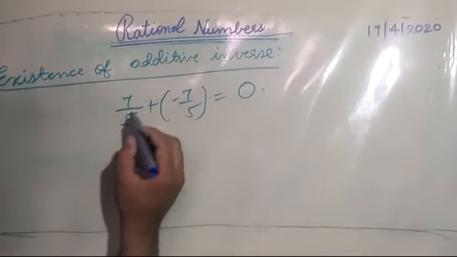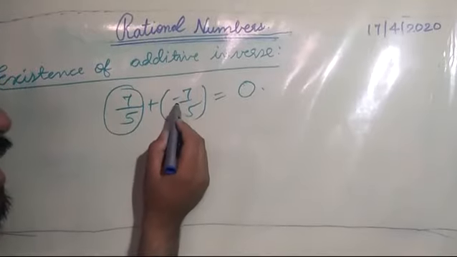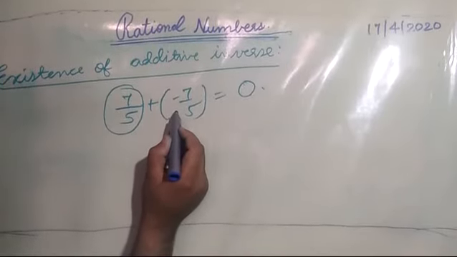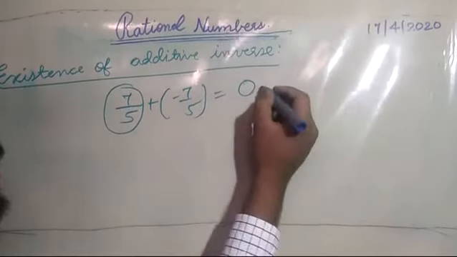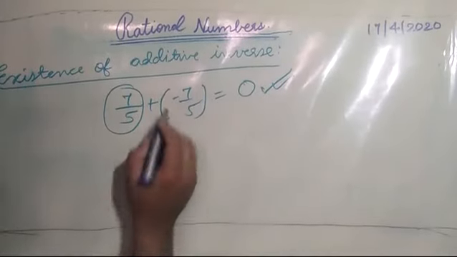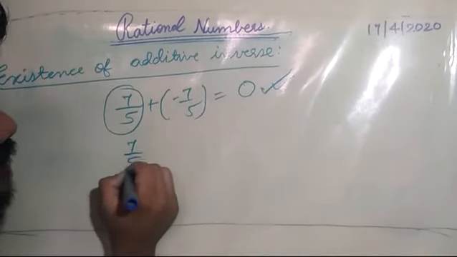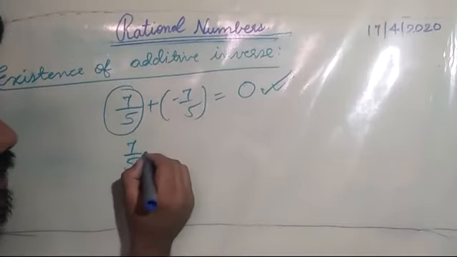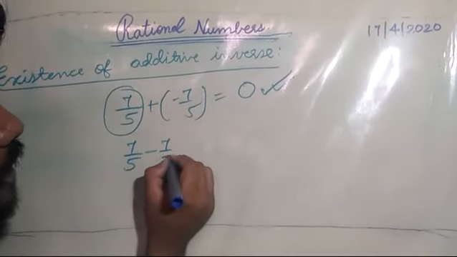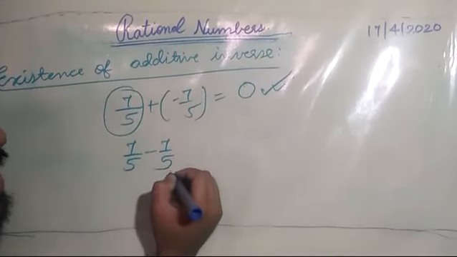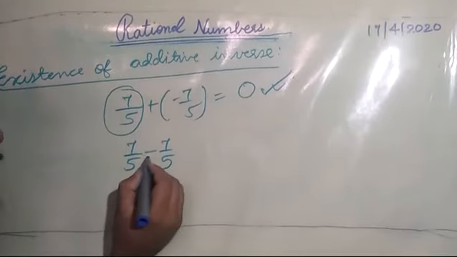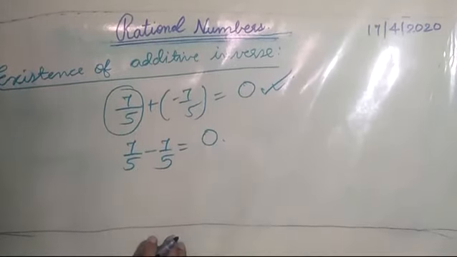So if I have a rational number and the negative of that rational number, when we add these two, obviously the result will be 0. Indirectly, 7 by 5 plus minus 7 by 5 means 7 by 5 minus 7 by 5. Two numbers are the same and they are subtracted, so the result will be 0.